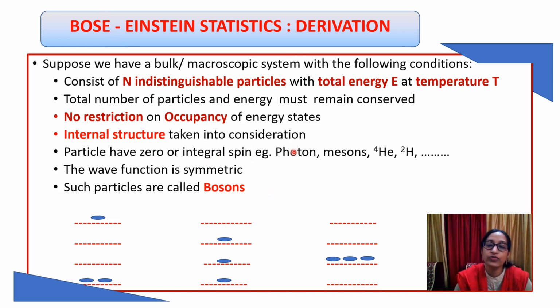Examples of this are photons, mesons and atoms with even mass numbers. One more point here is that the wave function is symmetric. That means whenever we interchange the particles, the sign of the wave function does not change. So it is symmetric in nature, and such particles are called bosons.